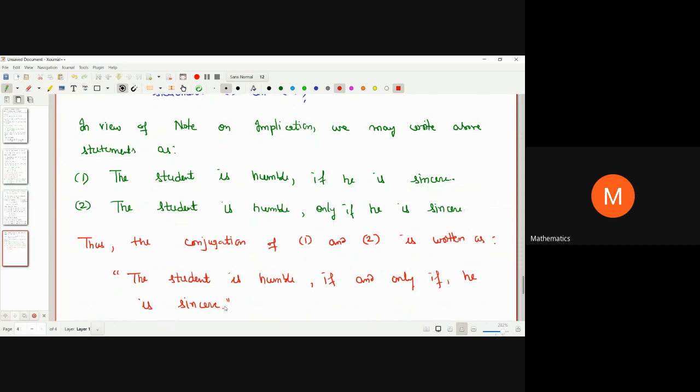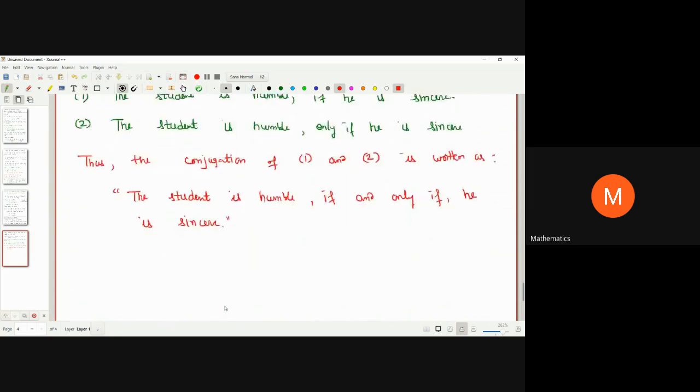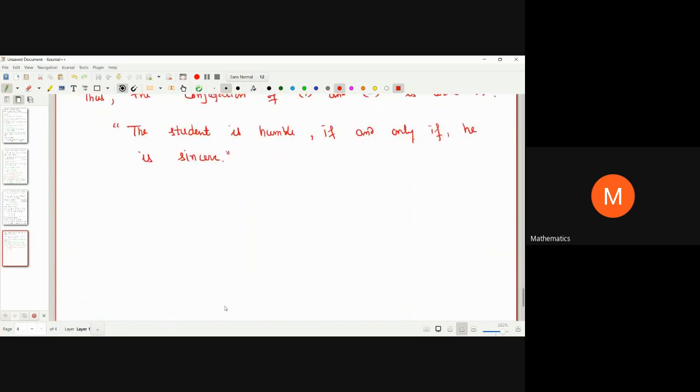Okay. So similarly, if I have a statement of the type, if the apple is red, then it is ripe. And the converse, if the apple is ripe, then it is red.